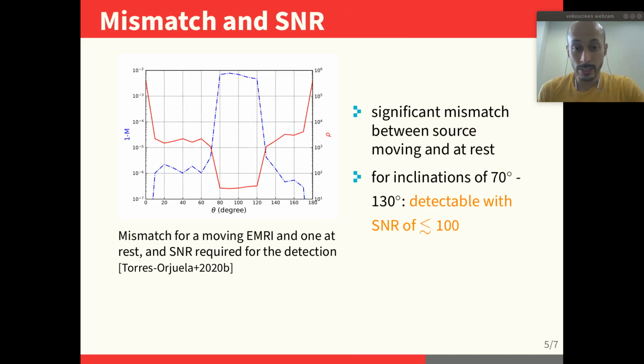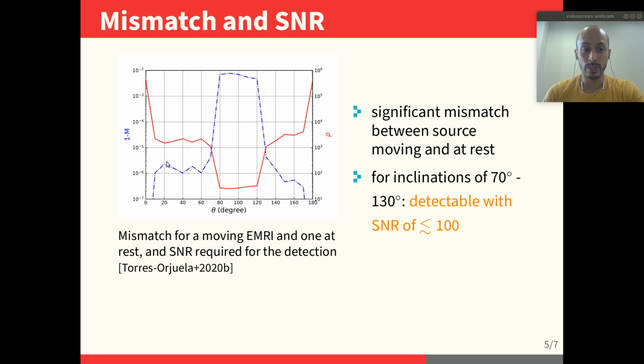This is interesting or important because when you have a time dependent difference, in particular a phase shift, you will have a mismatch between these two kinds of waveforms when you try to detect such a source. We have computed the mismatch again for a source, now for extreme mass ratio inspirals. The previous one was for the merger because it's easier to visualize, but now for extreme mass ratio inspiral, which is inspiraling around 2 years until shortly before plunge.